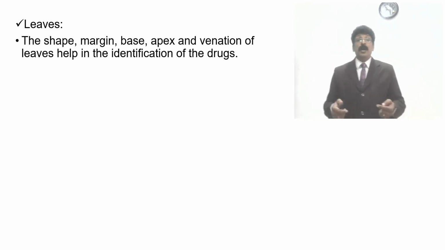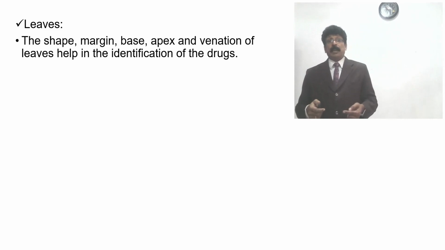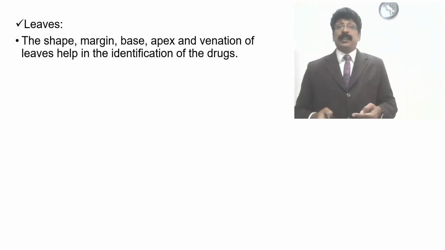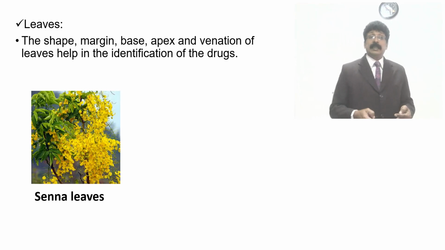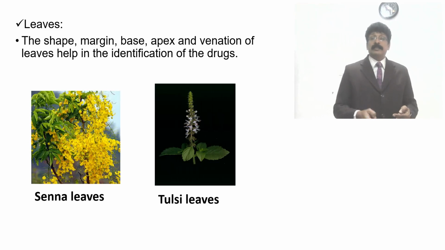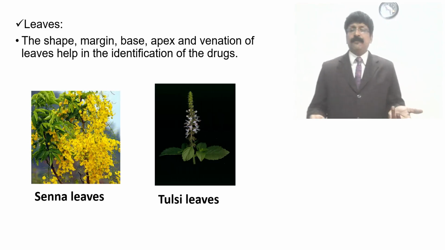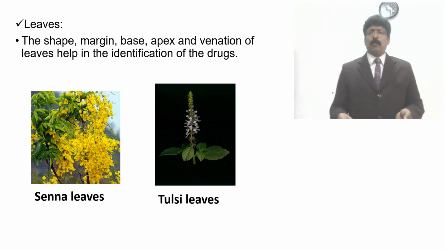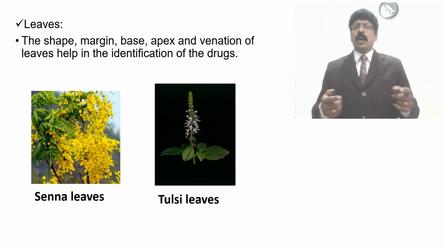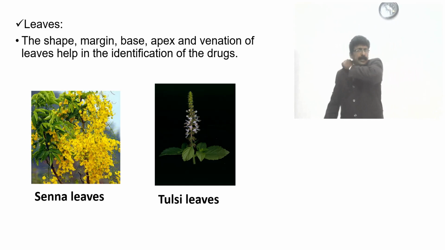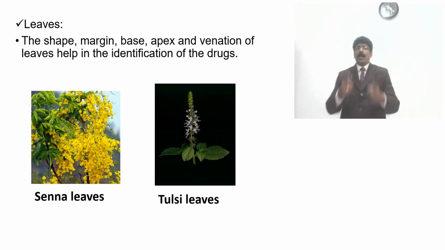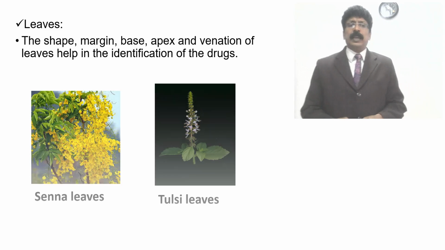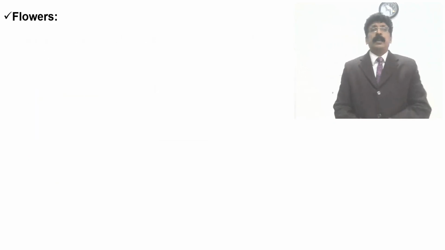What is the type of margin, what is the type of apex, what is the type of venation, and this identification can be given for the drug, like senna leaves and, as examples, tulsi leaves. They have different shapes. Suppose tulsi leaves are oblong, but the senna leaves are sharp and acute. So there is a difference, and we can identify if there is any adulteration.